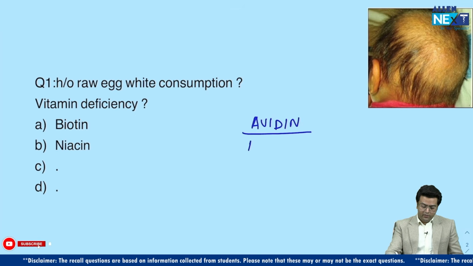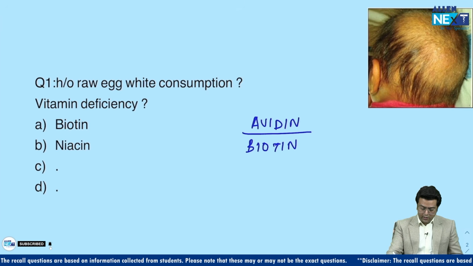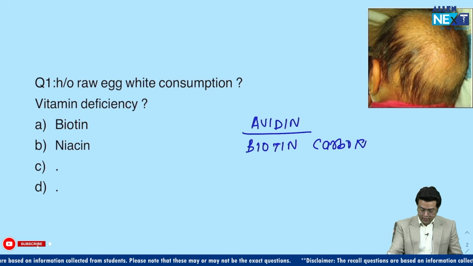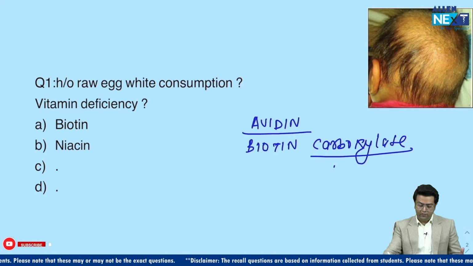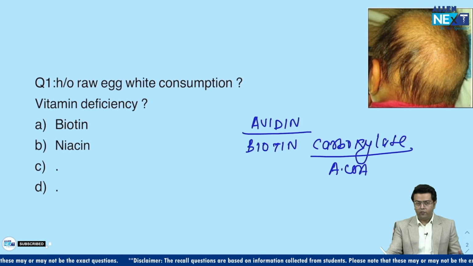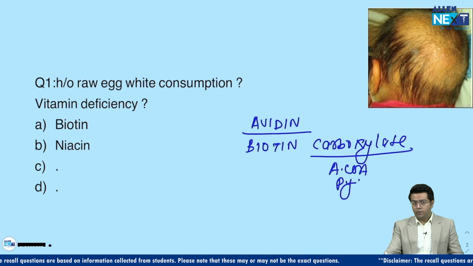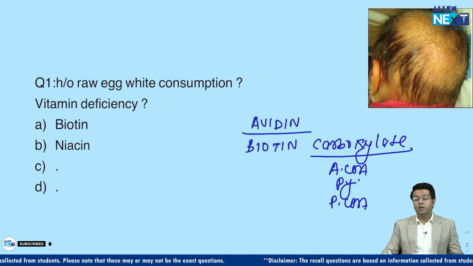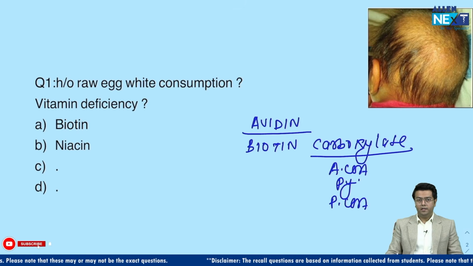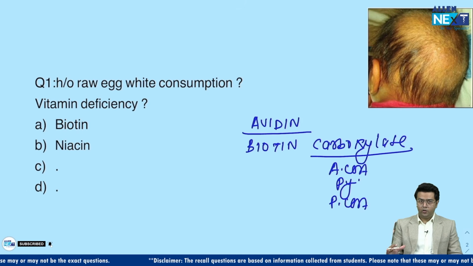And biotin is very important for all the carboxylases. There are 3 carboxylases that we all know: acetyl CoA carboxylase, the rate limiting step of fatty acid synthesis; pyruvate carboxylase, for the rate limiting step of gluconeogenesis; and propionyl CoA carboxylase, for the metabolism of odd chain fatty acids. These are the 3 biotin dependent carboxylases.